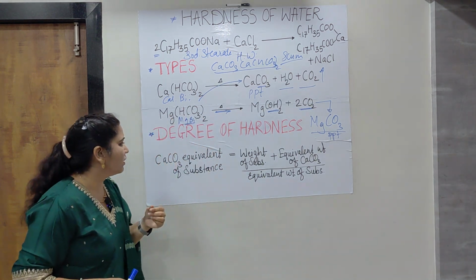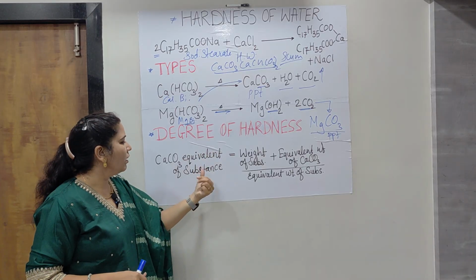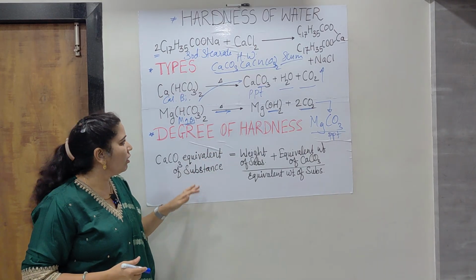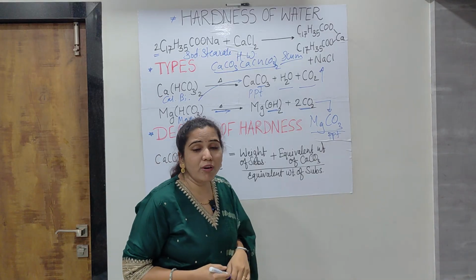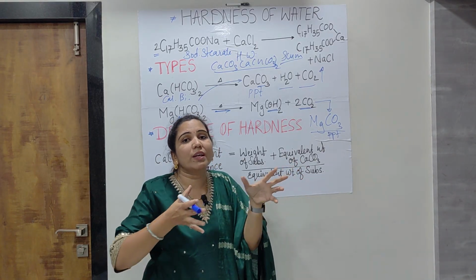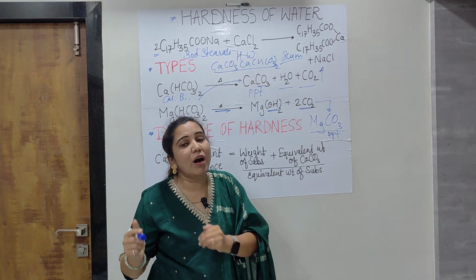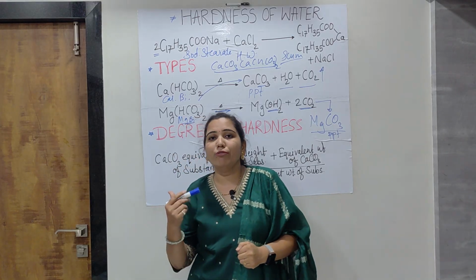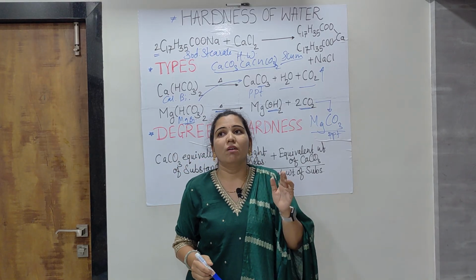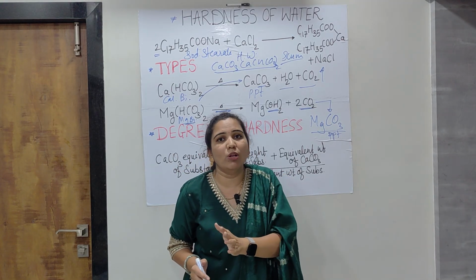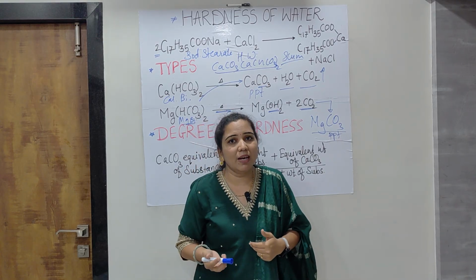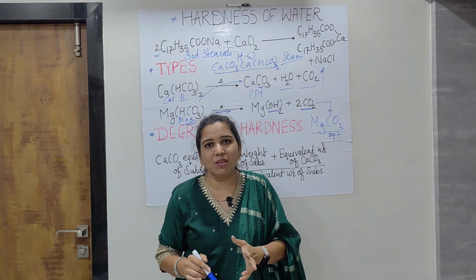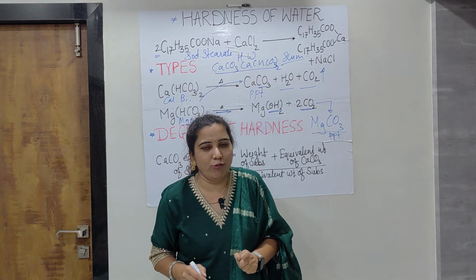Okay. Now moving further, next is the CaCO3 equivalent of the substance, also called the degree of hardness. Guys, degree of hardness means how to carry out the calculation of hardness of water. There are a number of numericals that ask you to determine the temporary hardness or the permanent hardness, and these problems require the degree of hardness.